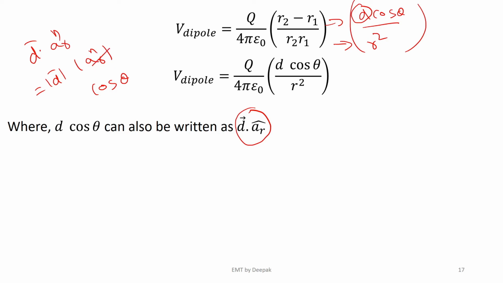Fine, what is mod aR cap? Mod aR cap is 1, mod d bar is d, and cos of angle between d and R is theta, so it is d cos theta. So d cos theta can also be written as d bar dot aR cap,